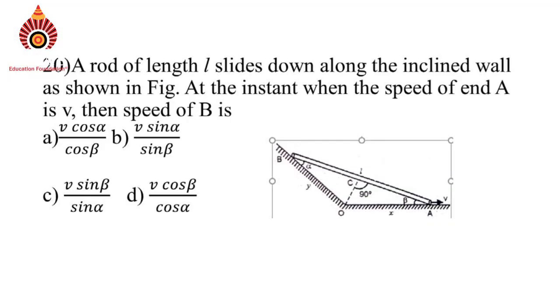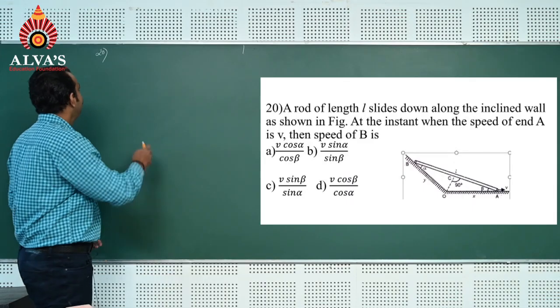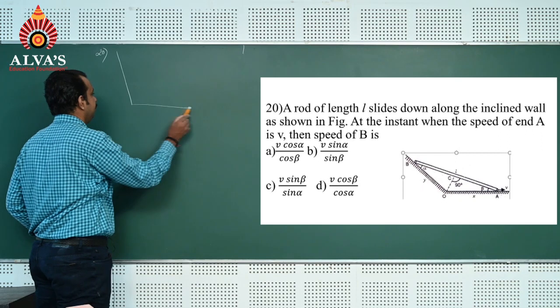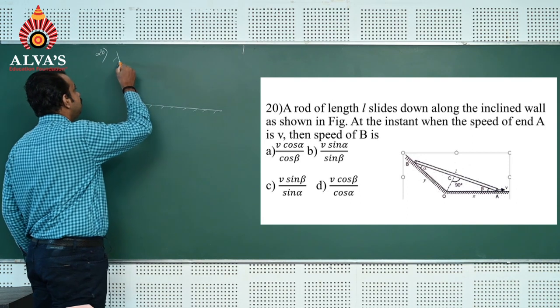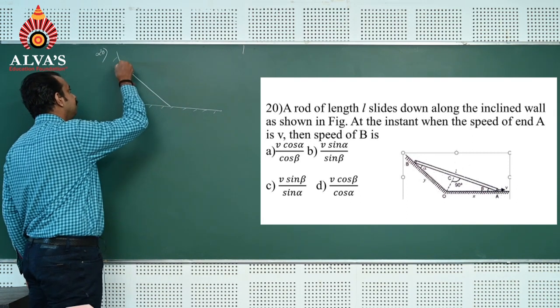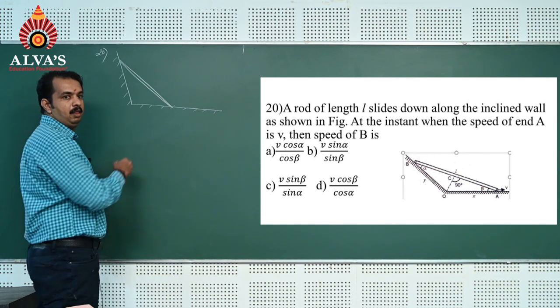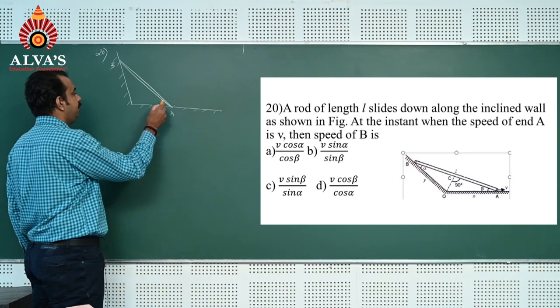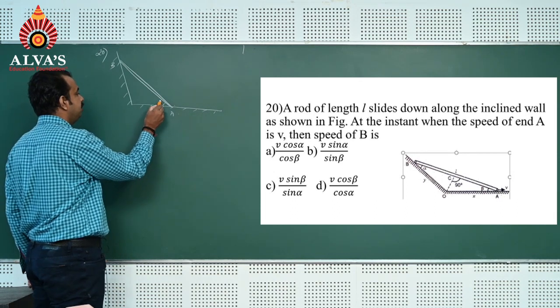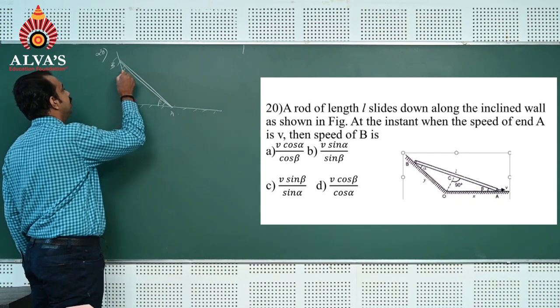Question number 20. A rod of length L slides down along an inclined wall as shown in the figure. At the instant when the speed of end A is V, the speed at end B is asked. We can first draw the diagram. It is a rod placed on an inclined plane. This end is A, this end is B. The angle made by this end with the horizontal is beta. This angle is alpha.